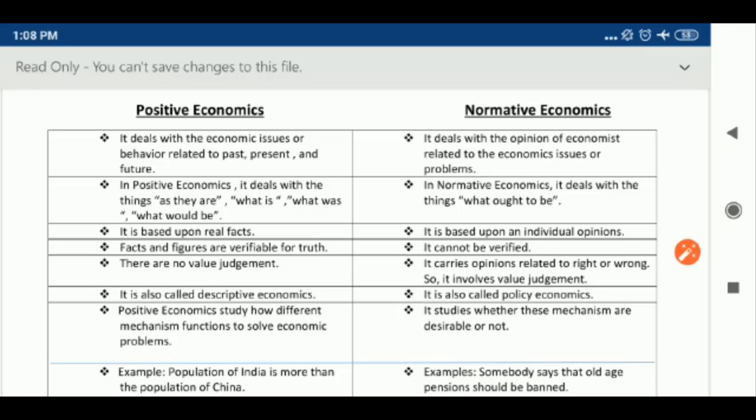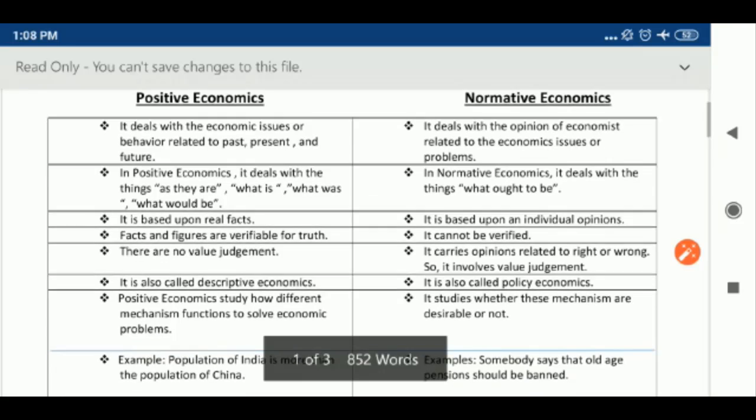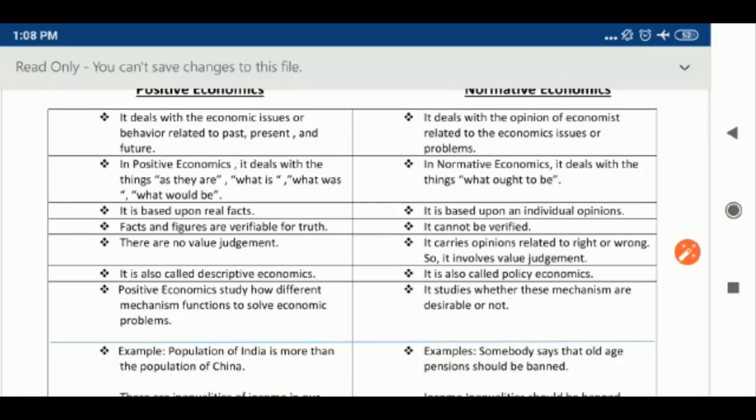Okay, let's give an example regarding positive and normative economics. In the current situation, corona: you all have heard about this major economic issue. Many people died, and how many people are affected and recovered, given by facts and figures, comes under positive economics. Under positive economics we only discuss economic issues which are completely based upon facts and figures, like how many people died, how many were affected, and how many recovered.